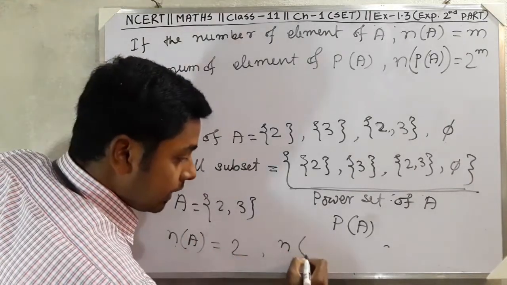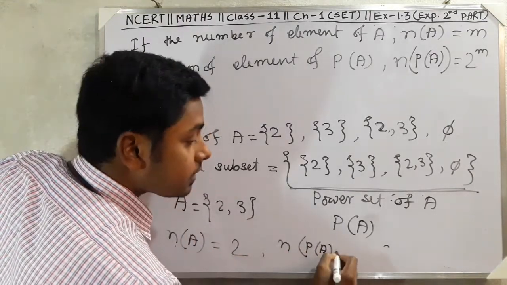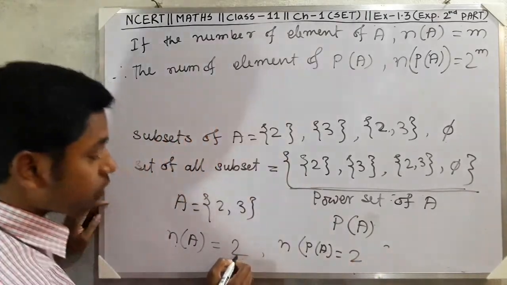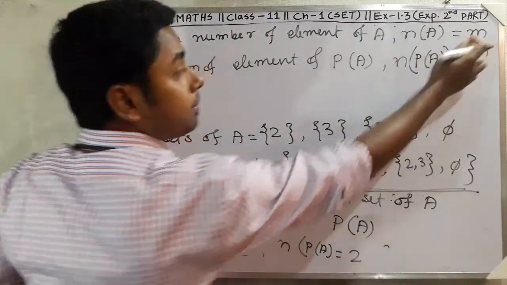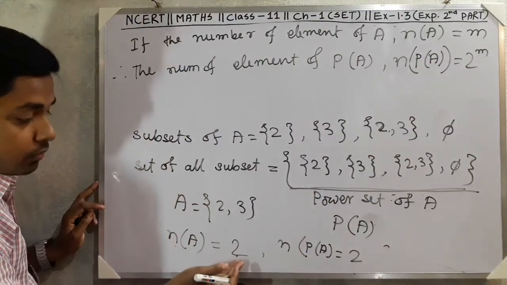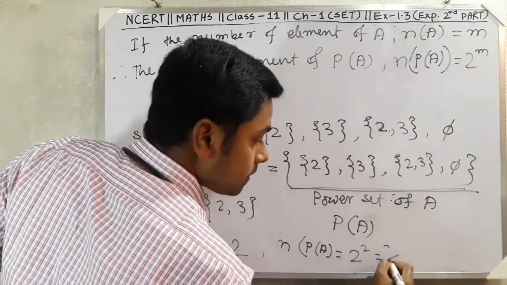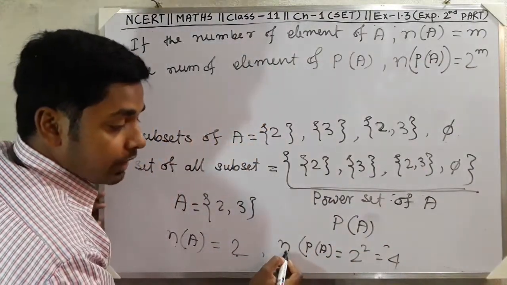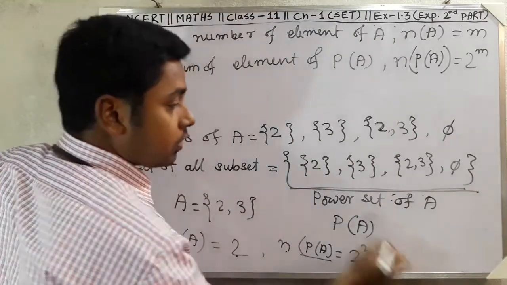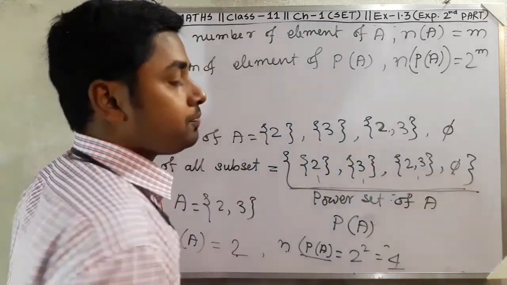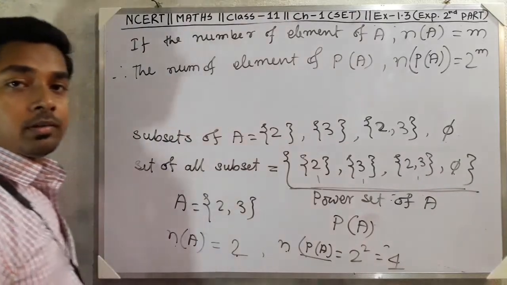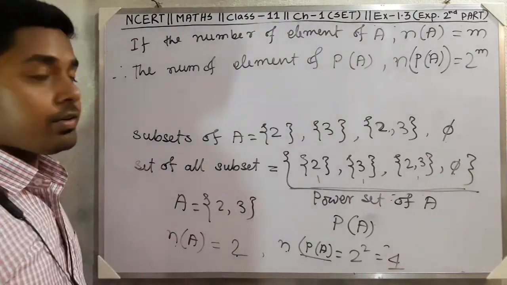So the number of elements of P(A) is equal to what? 2 to the power 2. Here, in place of m, we have got 2. So 2 to the power 2 means 4. That means the number of elements of the power set will be 4. Now 1, 2, 3, 4. Okay, clear? So pause the video to note it down.